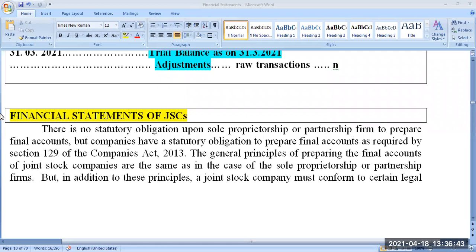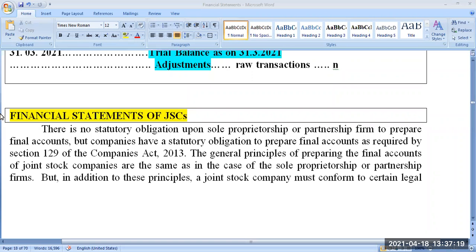Okay, so before I start this, if you have any doubt with regard to the journal, ledger and trial balance, as well as the basic theoretical concept of accounting, what we discussed in the earlier classes, you can ask me for a few minutes, then we can move on to a new area called financial statement of joint stock companies. Anybody has any doubt with regard to journal, ledger and trial balance?